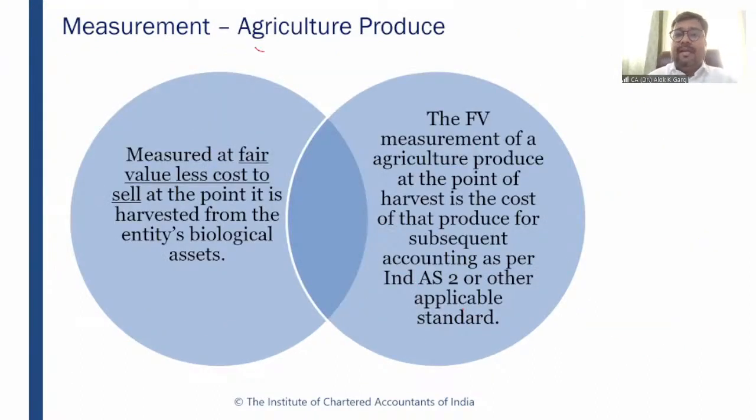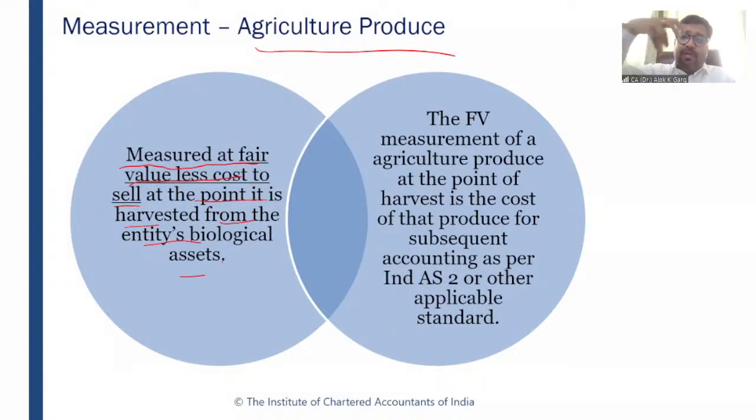But if I talk about agricultural produce, there is no subsequent measurement of agricultural produce. Why? Agricultural produce has to be measured only at the point of harvest. So agricultural produce has to be measured at fair value less cost to sell at the point it is harvested from the entity's biological asset.